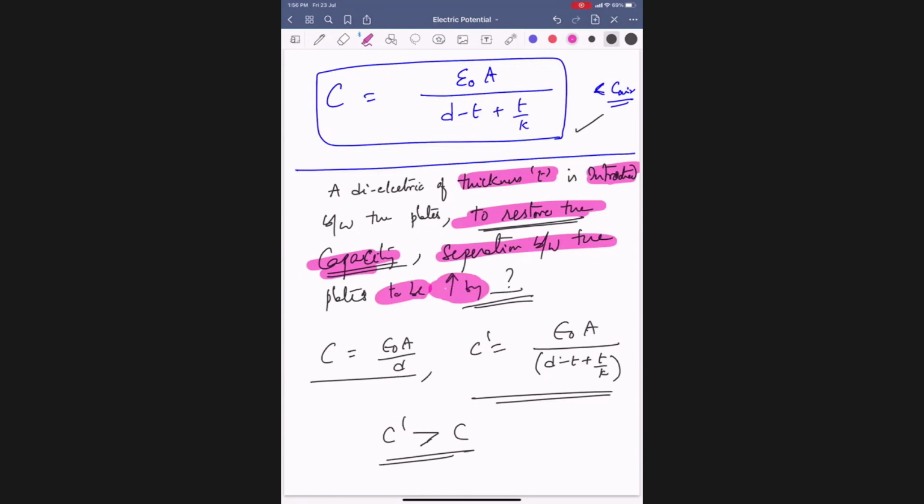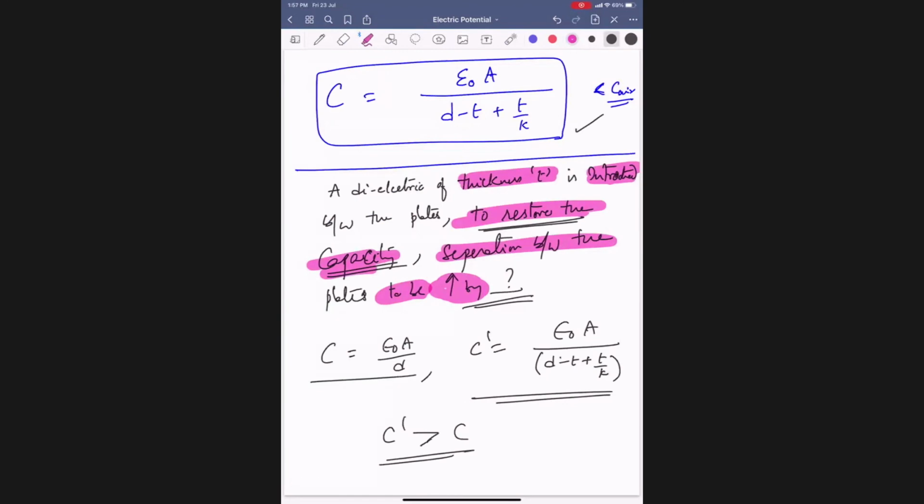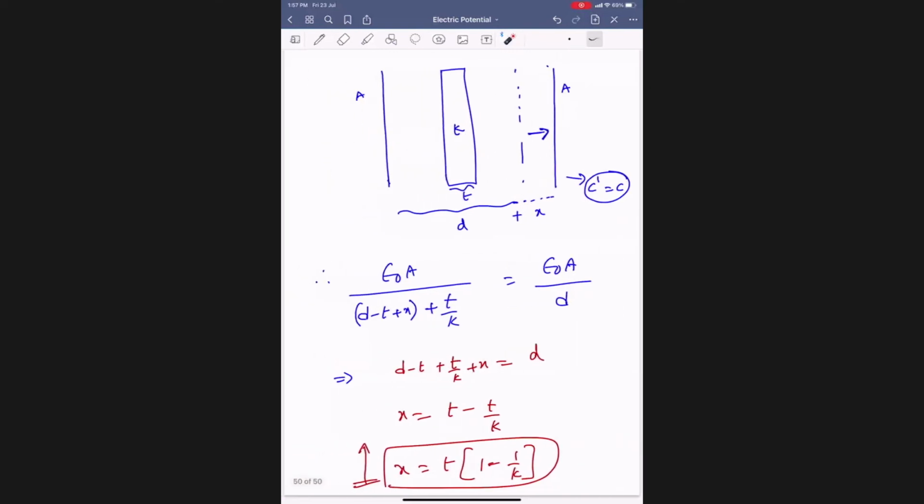Sir, in the denominator, before the plus sign, D minus T plus T by K was originally there, then it became this one and this one. Before the plus sign, it should always be the air distance, right? This is air distance only, na? For any condition, air distance is there. D minus T is the medium, right? What is the remaining? D minus T. Got it?